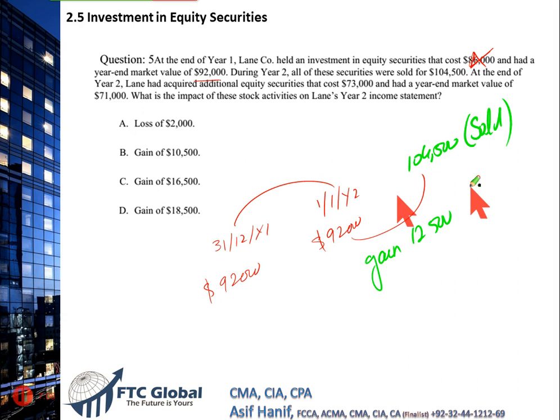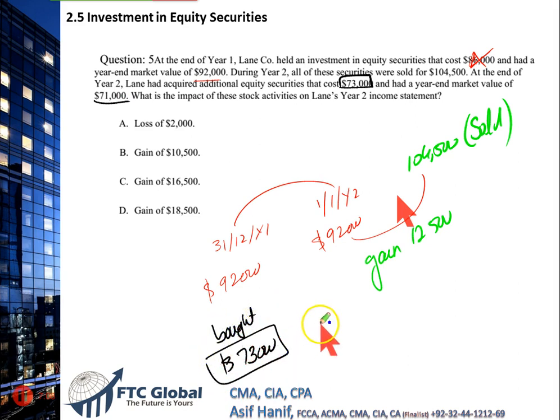There is another transaction also. At the end of the year, Lane had acquired additional equity securities for $73,000 and had a year-end market value of $71,000. So these investments that we bought for this much had a market value or a fair value of $71,000. This is what you bought for. This is the fair value. So there is a loss of $2,000.